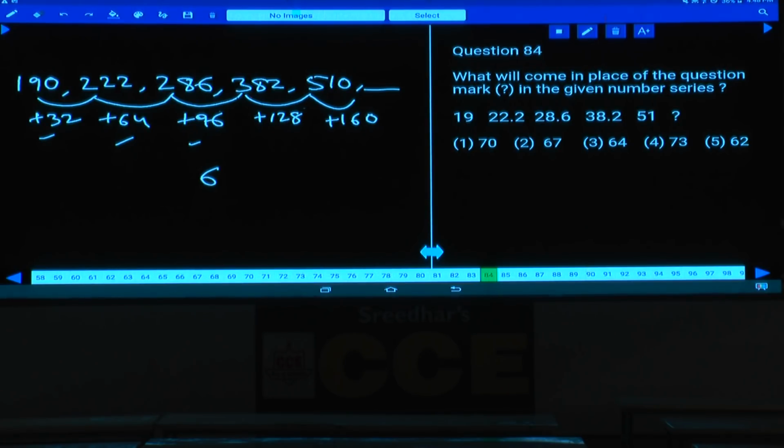670. Now 670 is the number. Earlier we have multiplied with 10, hence remove the 0. Hence what is your answer here? 67. That is choice 2, question 84.